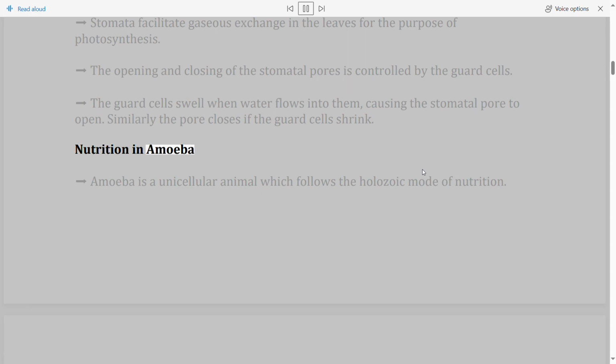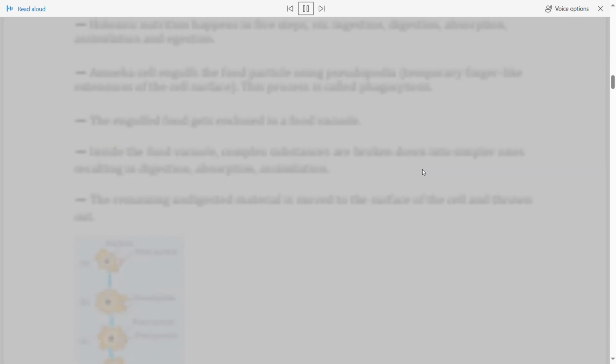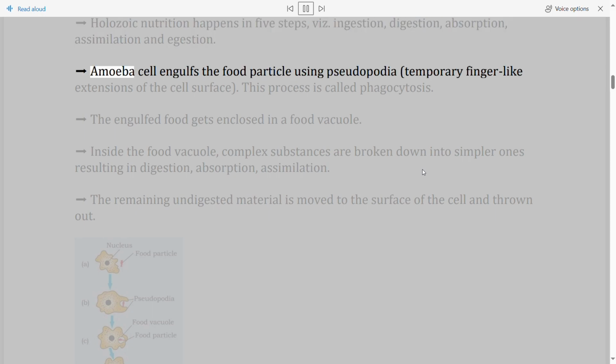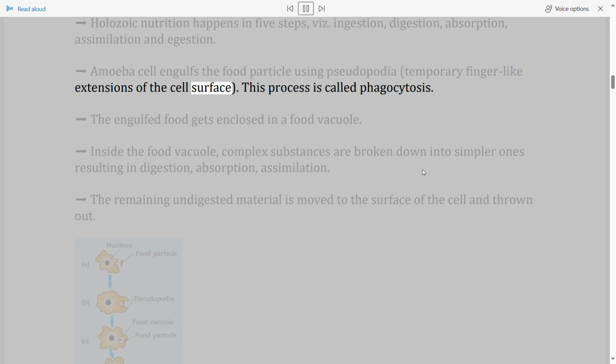Nutrition in amoeba. Amoeba is a unicellular animal which follows the holozoic mode of nutrition. Holozoic nutrition happens in five steps, viz. ingestion, digestion, absorption, assimilation and egestion. The amoeba cell engulfs the food particle using pseudopodia, temporary finger-like extensions of the cell surface. This process is called phagocytosis.